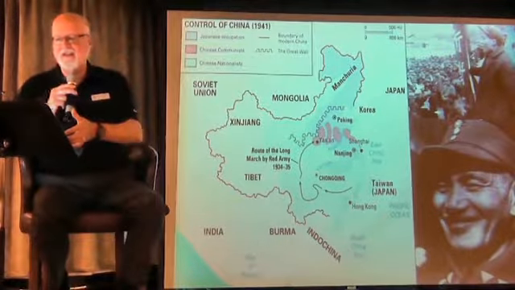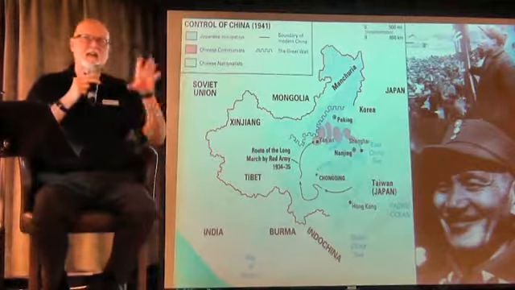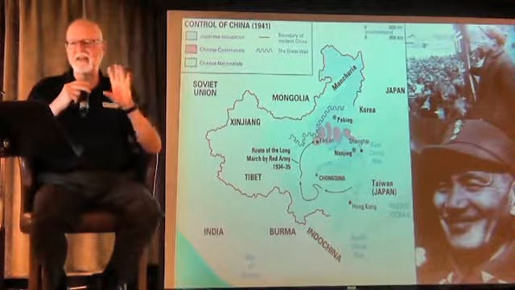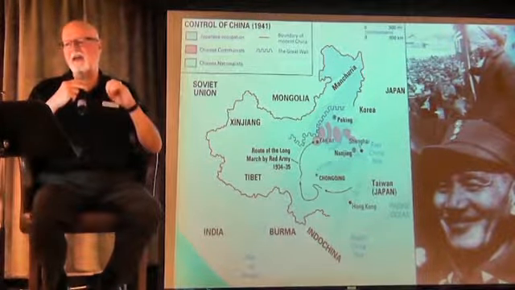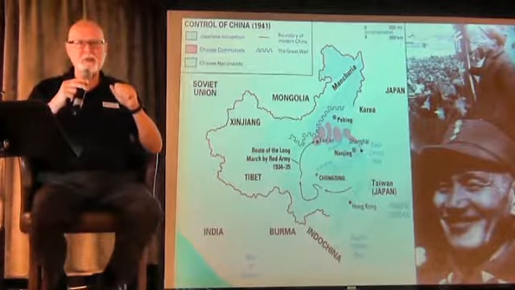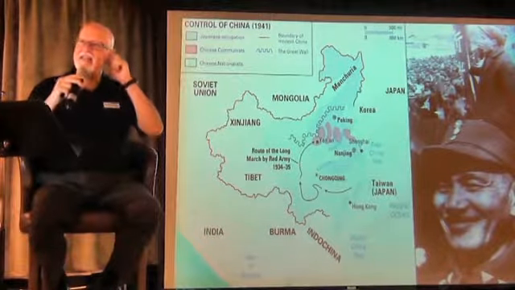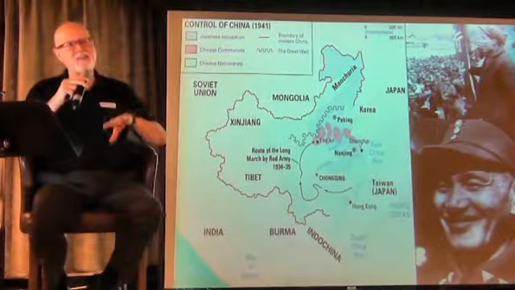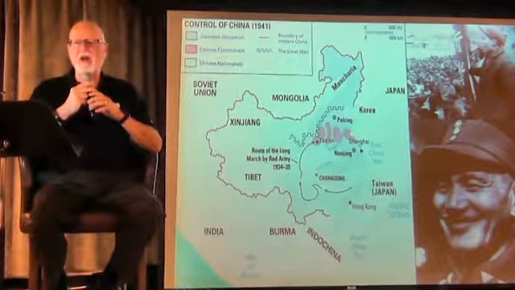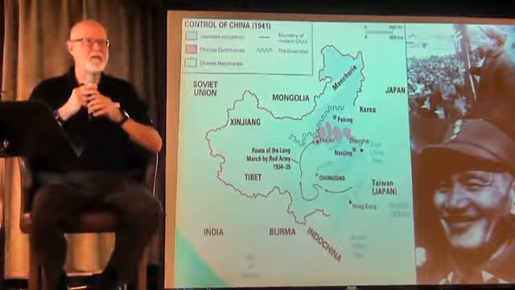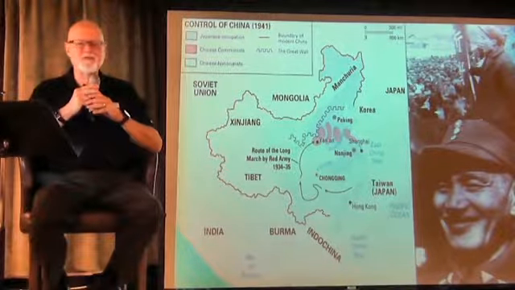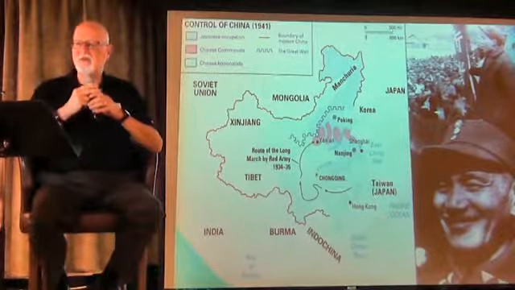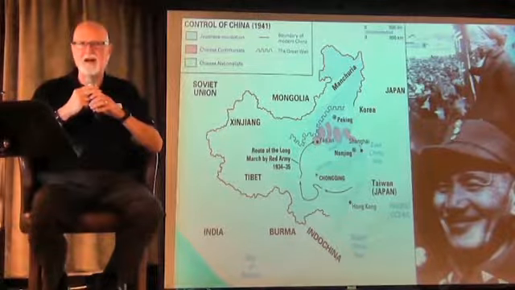Then in 1937, as I mentioned, the Nationalist Party under Chiang Kai-Shek and the Communist Party under Mao Zedong agreed that their primary enemy was the Japanese. In 1937, the Japanese had declared the war for the second time, the Second Sino-Japanese War, and so Communists and Nationalists decided that they had to have a united front, and they did so from 1937 to 1945.